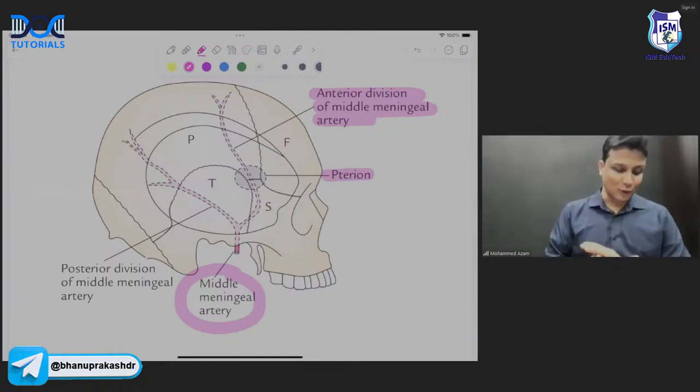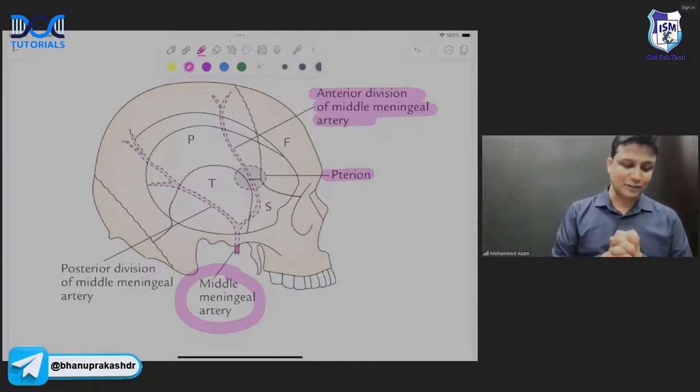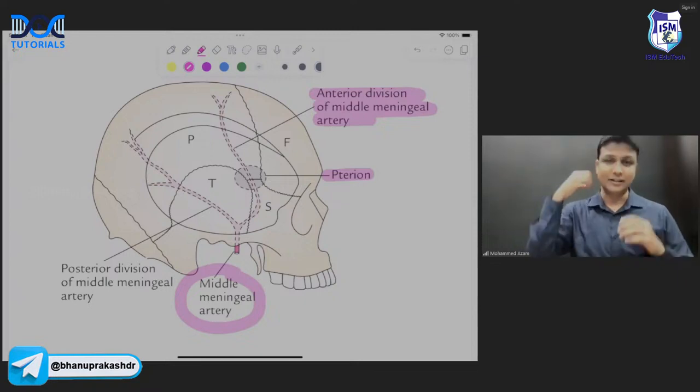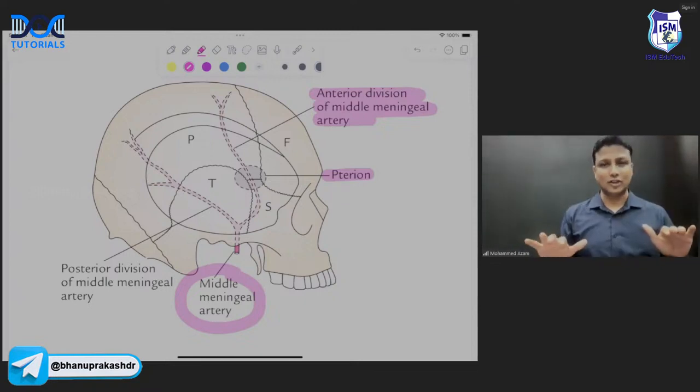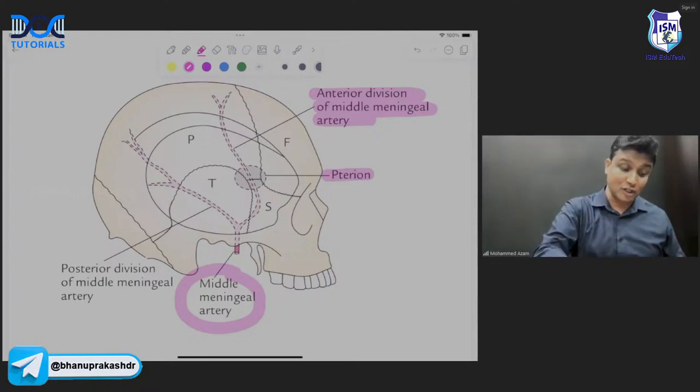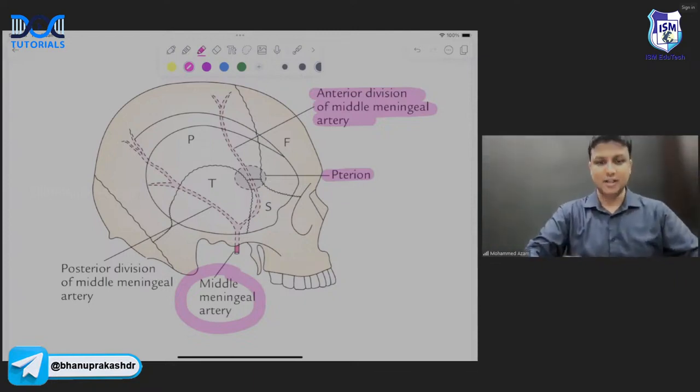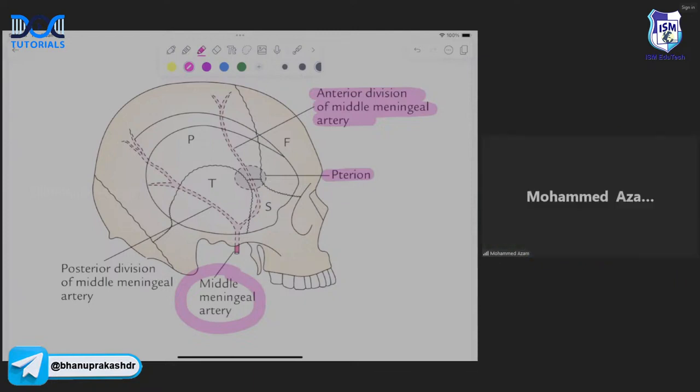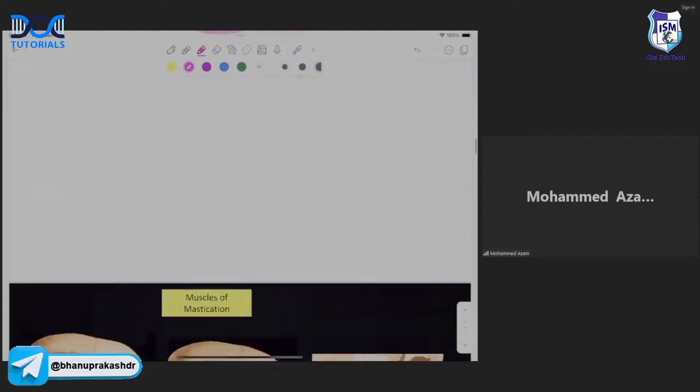Okay. And yes, of course, in the last July exam, they have given a question from here. अगर यहाँ पर hit होगा, then what is going to happen? Fracture. और यहीं पर होता है आपका epidural hemorrhage involving which artery? The artery will be the middle meningeal artery. And that middle meningeal artery is the one which is passing through foramen spinosum. It is going to pass through foramen spinosum, sir. Are you all clear with this one here? Are you clear with this one here? Chaliye, badhiya, sir. Next concept right now.